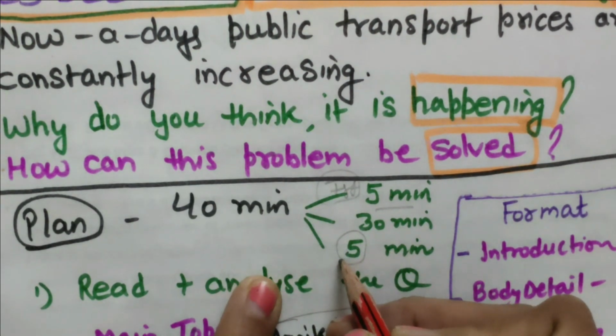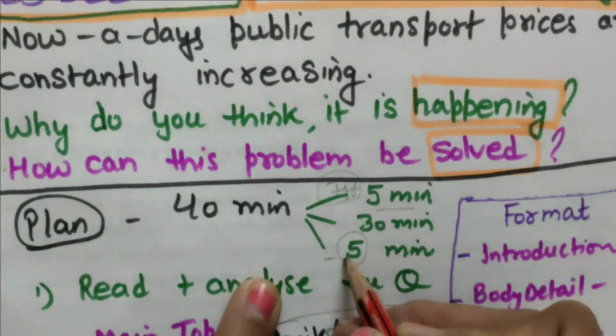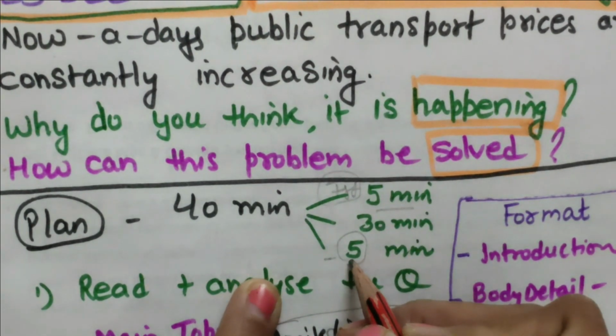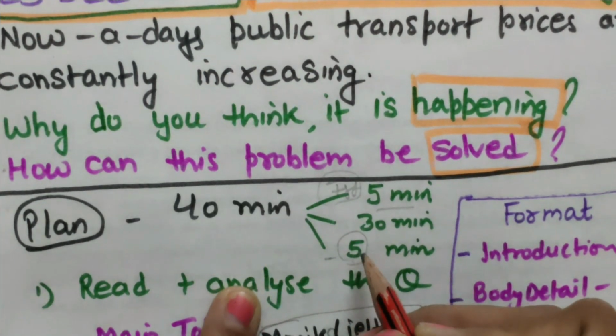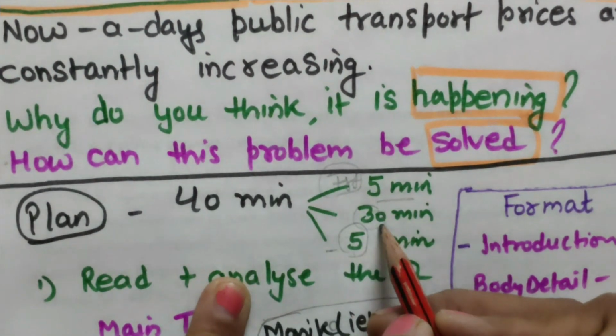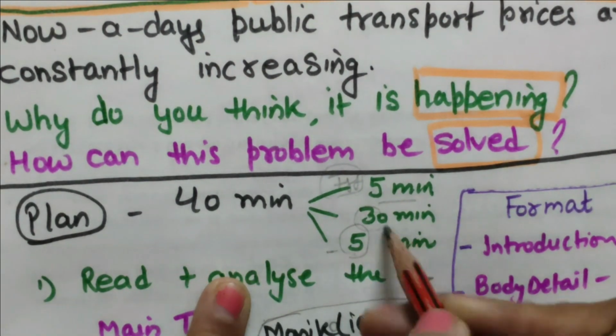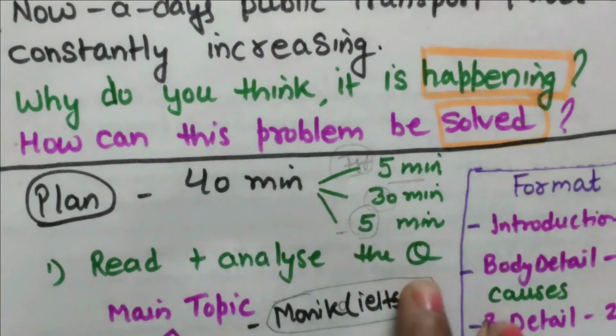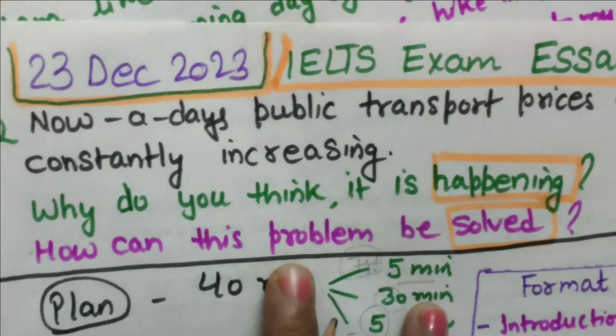So that is proofreading. Please spare your last 5 minutes for reading what you have written. Many mistakes you will find yourself. So within the 30 minutes you have to just beautifully write down the essay in the answer sheet.